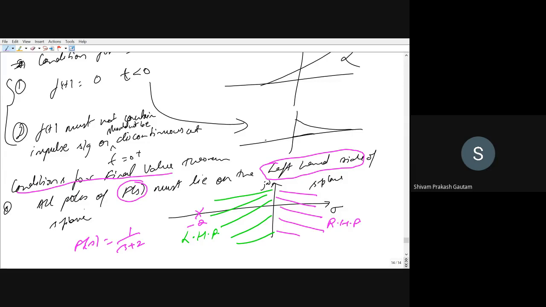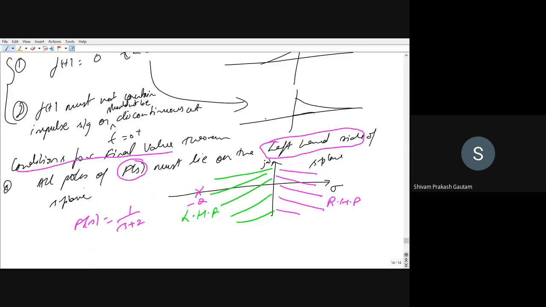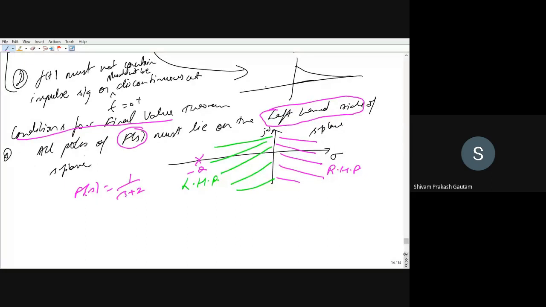If a function has 10 poles, and 9 poles are on the left hand side but a single pole is on the right hand side, then we cannot apply the final value theorem. If you apply it anyway, the answer you get will not be correct. We will see the reason for that. For now, just remember that all the poles should lie on the left half plane of the S plane. This is the first condition.